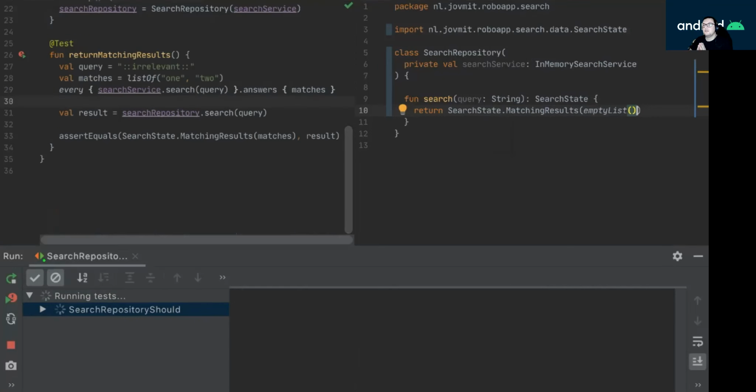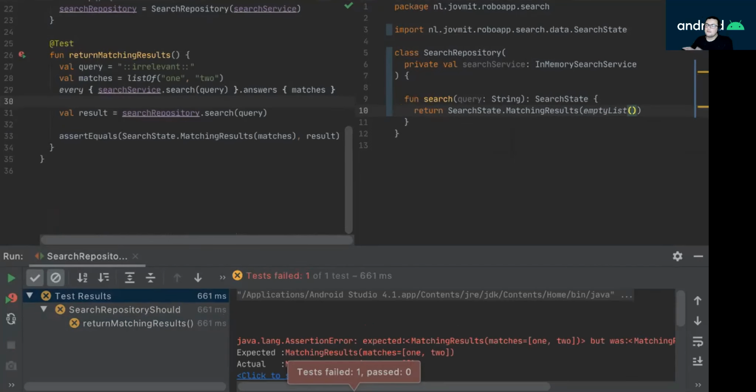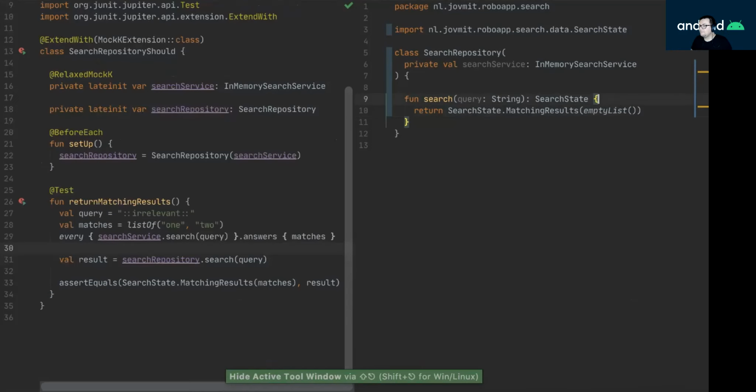It's really important to watch a test failing for the right reason, because that's how we know that later on, if a behavior changes in the code, we are going to have a failing test for that. That's why it is very important to watch it fail and make sure it fails for the right reason. So now I am expecting matching results, but it returns a different thing. I mean, it returns a matching result, but inside it returns a different value. So let's go ahead and fix that.